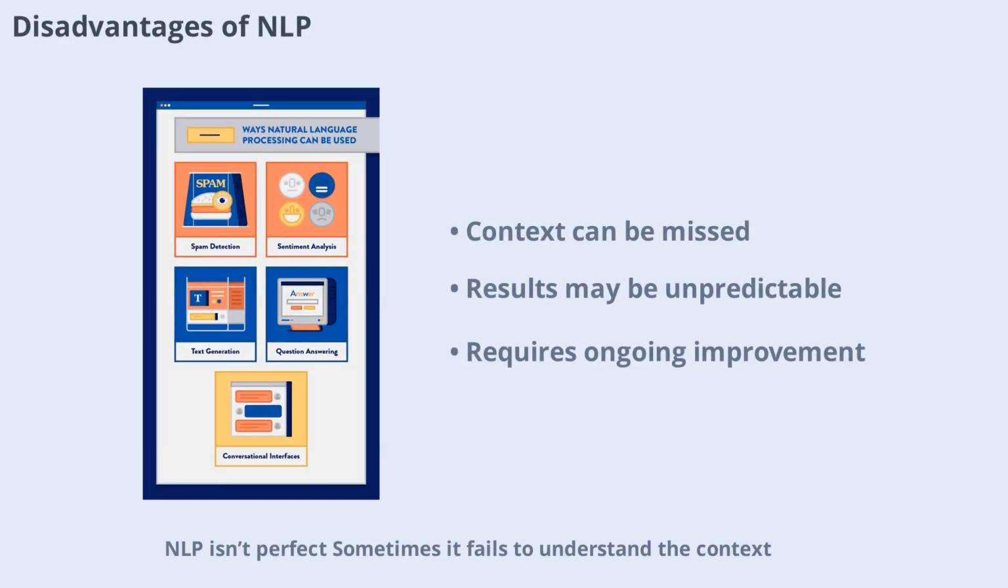NLP isn't perfect. Sometimes it fails to understand the context, leading to unpredictable results. It may require more input from users, such as additional keystrokes, to clarify meaning. These limitations highlight the ongoing need for research and development in NLP. As technology advances, we can expect these disadvantages to diminish, but for now, they remind us that human language is still a tough nut to crack for machines.